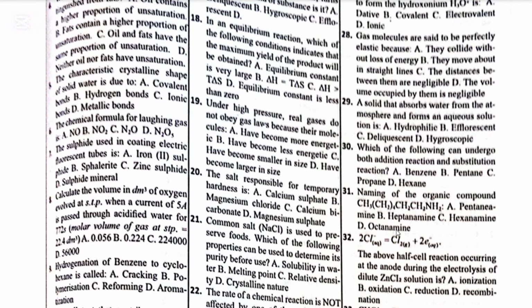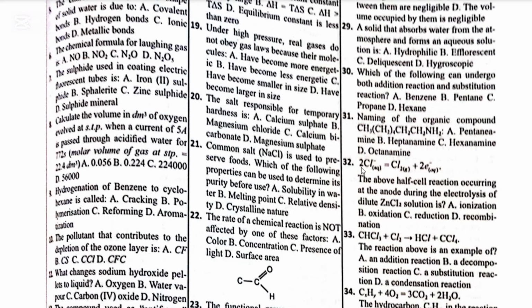Number 32. Two chloride ions dissociate to give chlorine gas and 2 electrons. The above reaction occurring at the anode during the electrolysis of dilute solution is A, ionization, B, oxidation, C, reduction, D, recombination. The answer is B, because generally oxidation occurs at the anode while reduction occurs at the cathode.